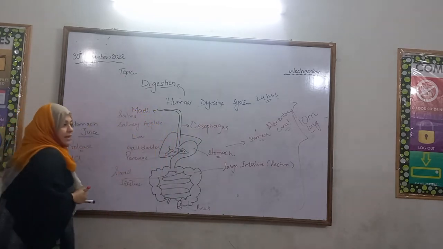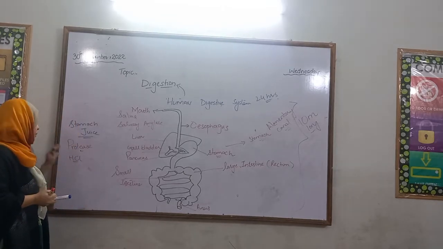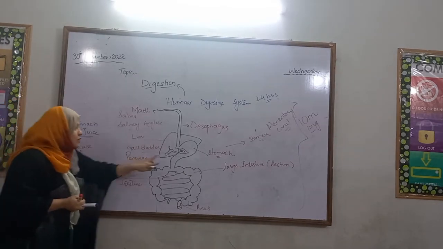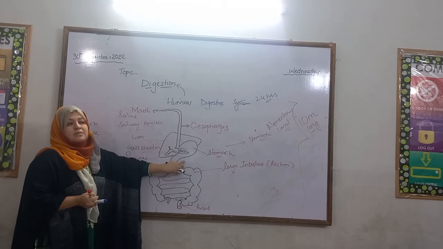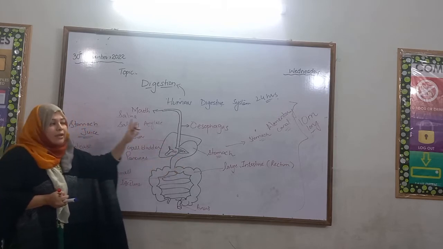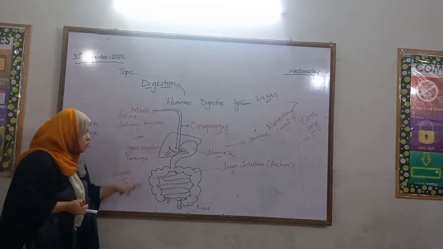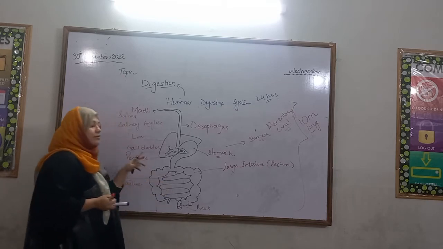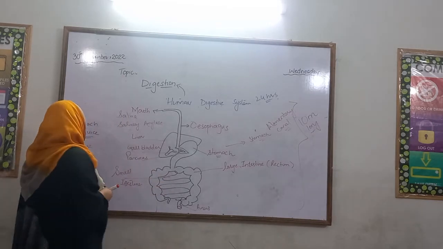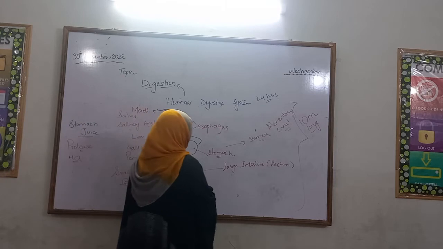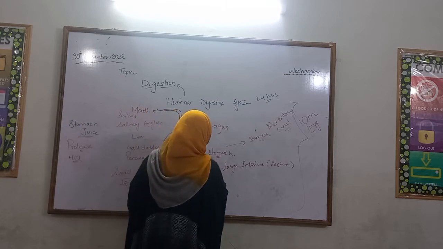This hydrochloric acid helps to kill the unwanted bacteria. The continuous churning movements of the stomach convert the food into a creamy thin mixture which goes to the small intestine at regular intervals, and in the stomach food will stay at least for 5 to 6 hours.